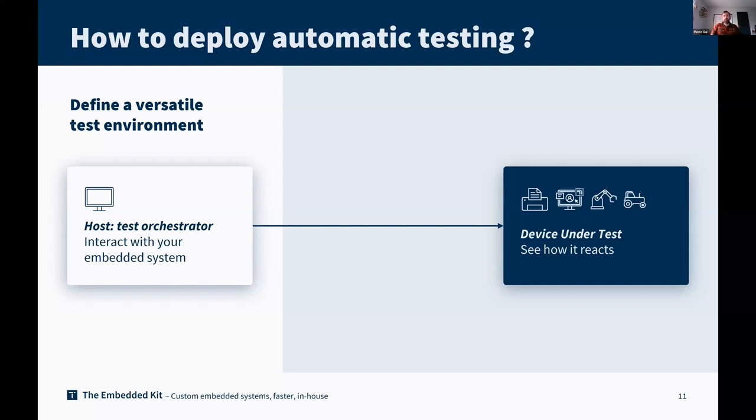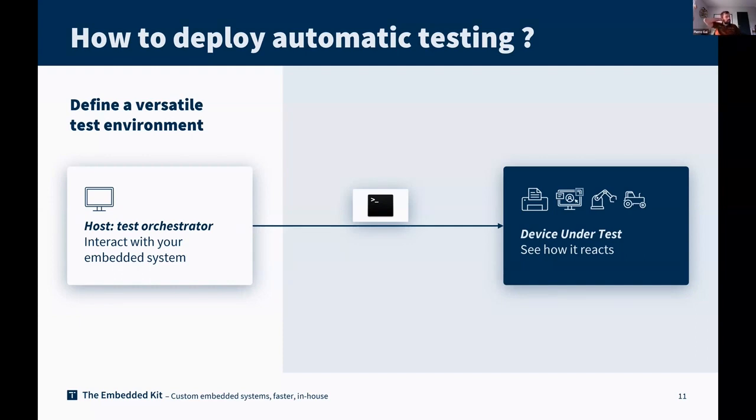So what we usually do is to be sure that we can interact with the target using a console. It could be an SSH console, it could be a serial console, whatever. Most important is that you have a huge set of actions to execute on your device to validate if everything runs correctly. So having a console interaction with the system will be the basis for being able to run the tests.